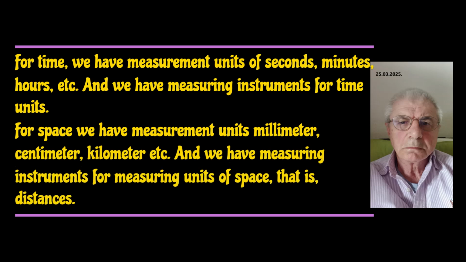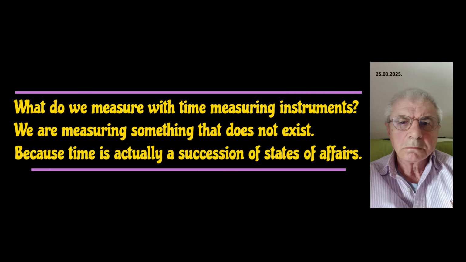And we have measuring instruments for time units. For space we have measurement units millimeter, centimeter, kilometer, etc. And we have measuring instruments for measuring units of space, that is, distances. What do we measure with time measuring instruments? We are measuring something that does not exist. Because time is actually a succession of states of affairs.